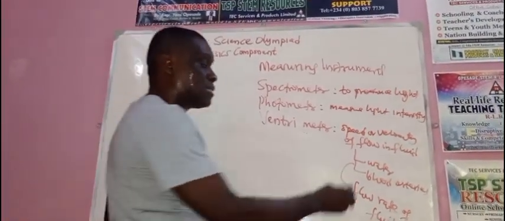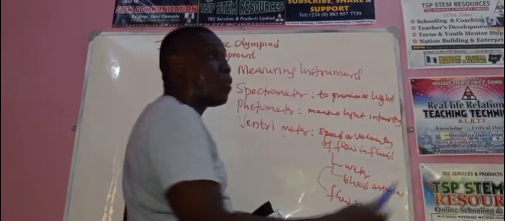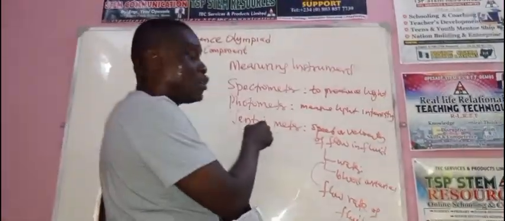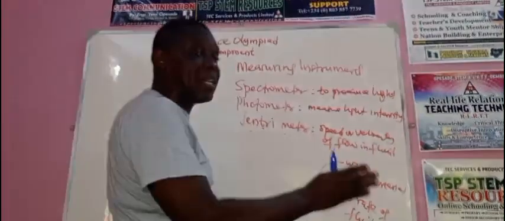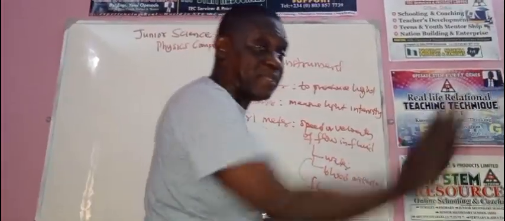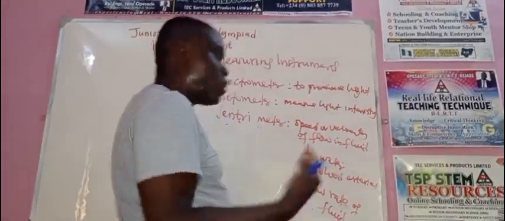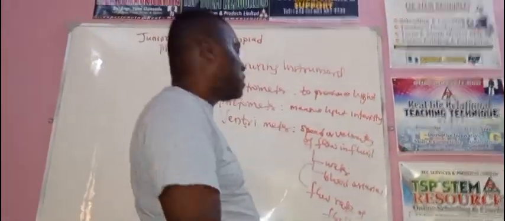Okay? So it means that in water engineering, engineers make use of what? Ventrimeter to measure the flow of water, the speed of flow of water in pipes, such as the pipe that connects water to your houses, okay? When you want to know the rate at which it is moving, they connect to what?